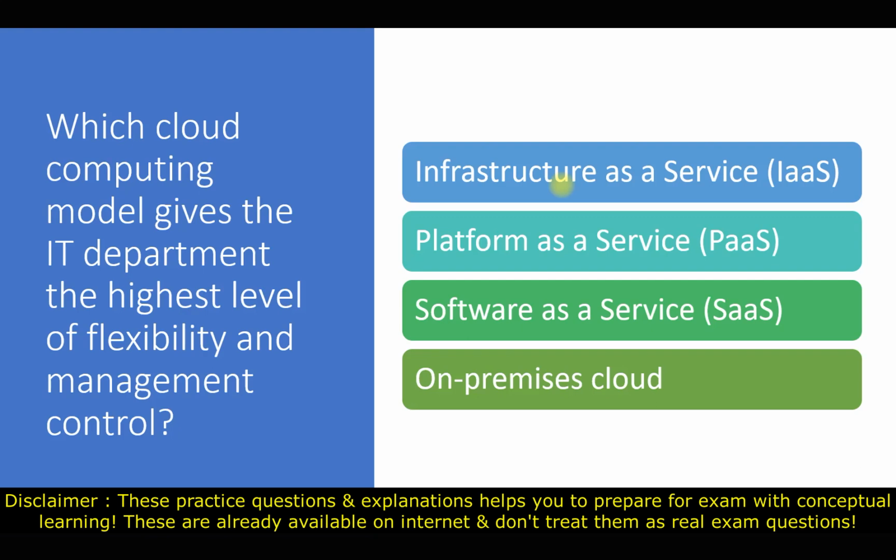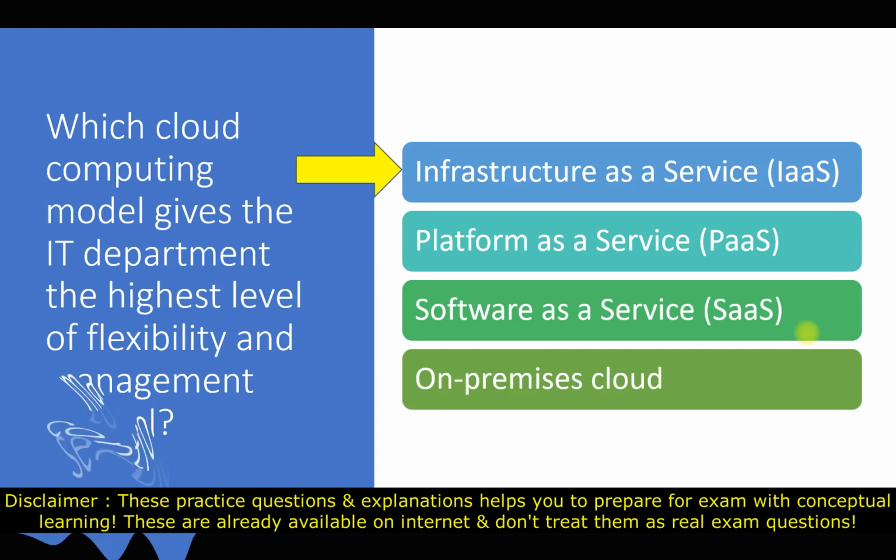And inside the OS, whatever application you want, you can choose that one. Everything is in your control, right? So we are having more control and more flexibility here. What type of resource we want, what should be the configuration, everything we can decide there. That is the computing model we are looking for in this question. So our answer will be infrastructure as a service.